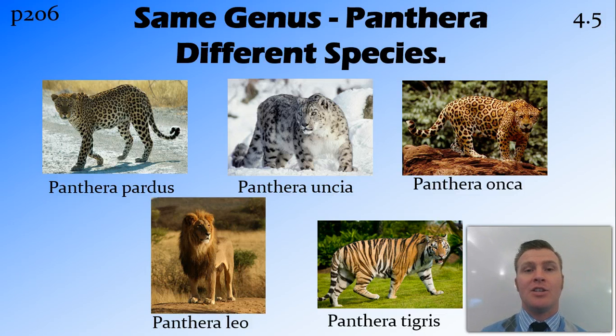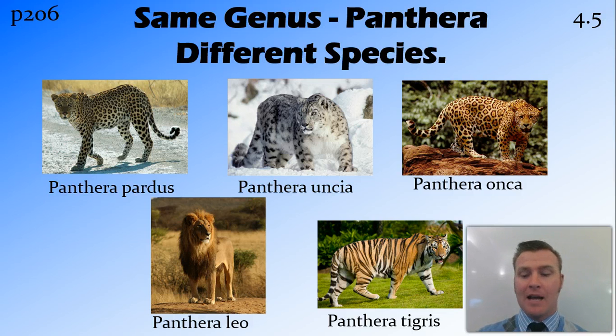Now in the genus Panthera there are 5 different species. The Panthera uncia, or the snow leopard, the Panthera onca, or jaguar, Panthera leo, the lion, and the Panthera tigris, or tiger. So these are different species within the same genus, and we can see that these are related to each other quite closely because the first part of their scientific name, the Panthera, is the same, coming from them all sharing the same genus.